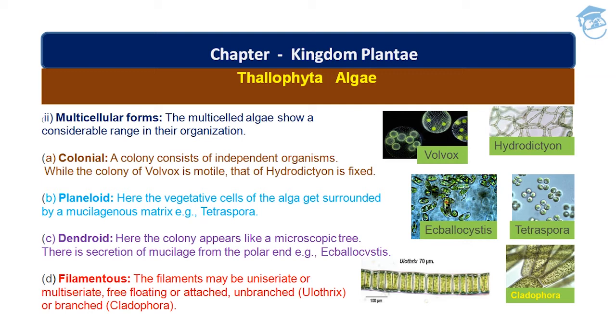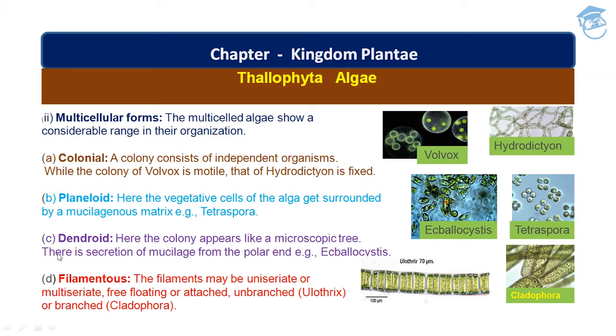Then comes palmelloid. Here the vegetative cells of the alga get surrounded by a mucilaginous matrix, and it is seen in Tetraspora. See, this is the alga, shown by this green color, and this round or circle-like part is the mucilage matrix. So it is seen in Tetraspora.